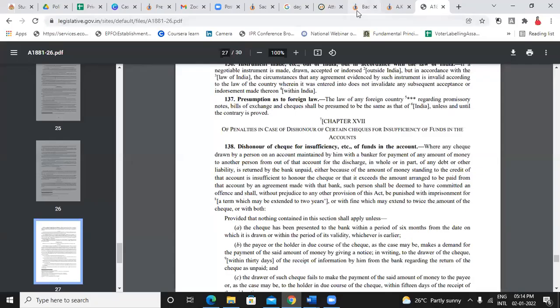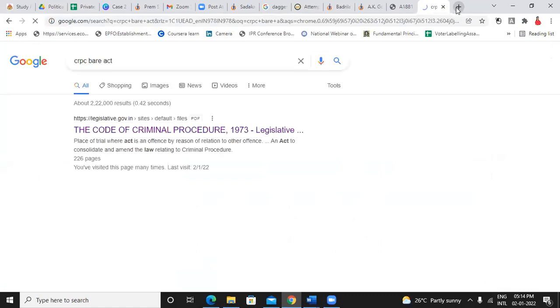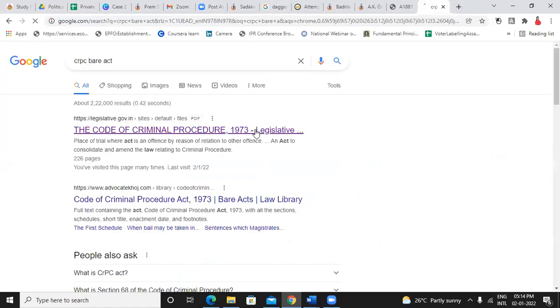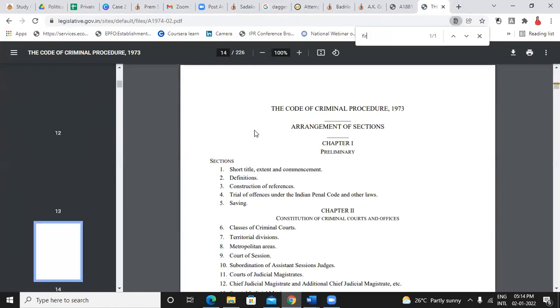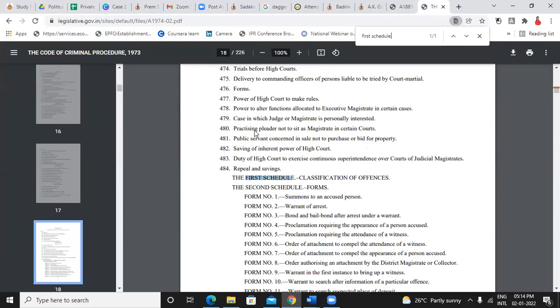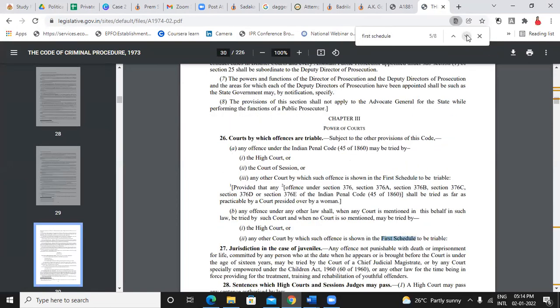So if you open the Bare Act of CrPC, there all the detailed process and everything is given. And if you open the first schedule, schedule is nothing but additional information, some extra information, right?